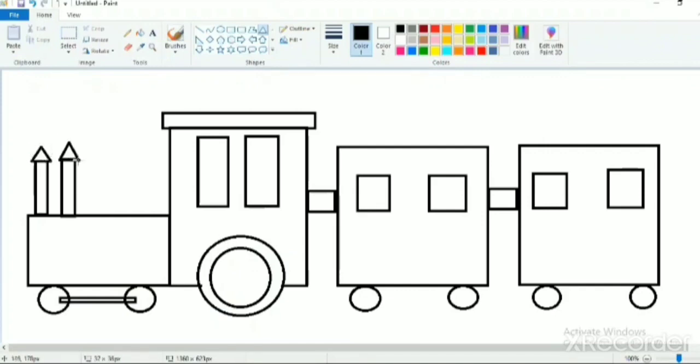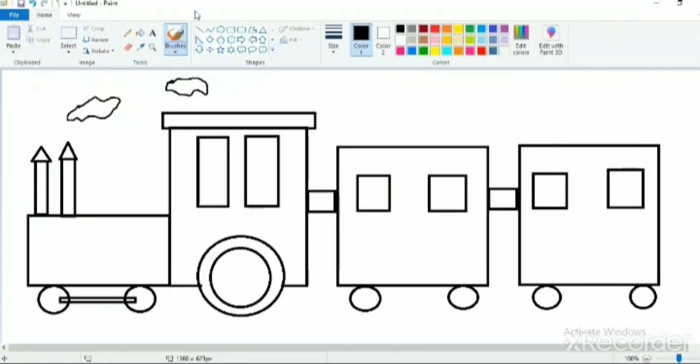Now the smoke from the chimney we have drawn with the help of the brush tool. So I'm going to use the brush here. First brush I'm going to take, and I'm going to draw the smoke coming out from the chimneys, like this. So our train is ready.